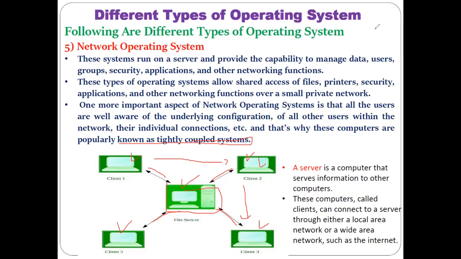The server is aware of how many devices are connected to it and which client devices they are. So the server knows everything, and the clients also know what kind of connection has been made to the server, the configuration of the server, and the configuration of other client machines. So there is quite a lot of transparency between the client connection to the server and the content of the server and other clients.